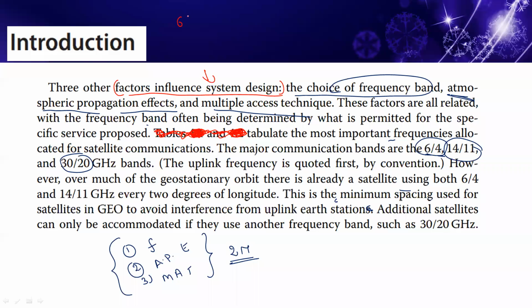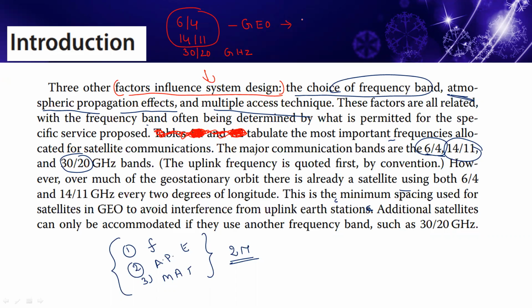So 6/4, which is the uplink and downlink, 14/11, and 30/20 gigahertz. All are in gigahertz. These are the two popular frequencies that are used over GEO satellites, 6/4 and 14/11.